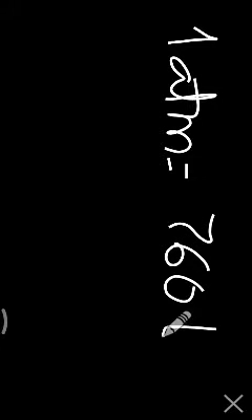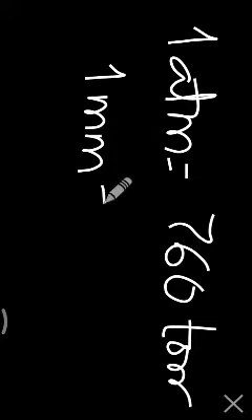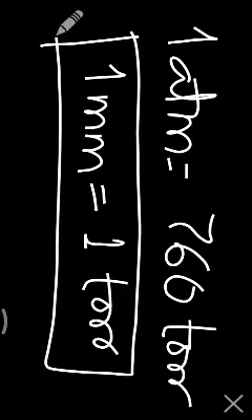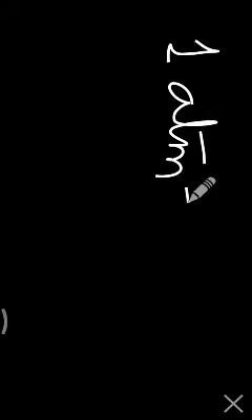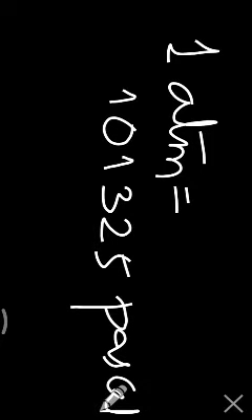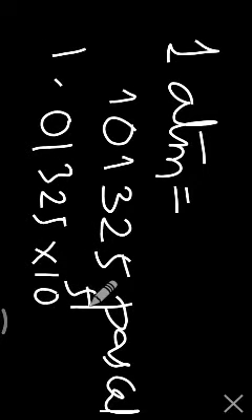Some other units: 1 atmosphere is equal to 760 torr. That means 1 millimeter is equal to 1 torr. This is the conversion factor. Or 1 atmosphere is equal to 1,01,325 pascals, or you can say 1.01325 times 10 power 5 pascals.